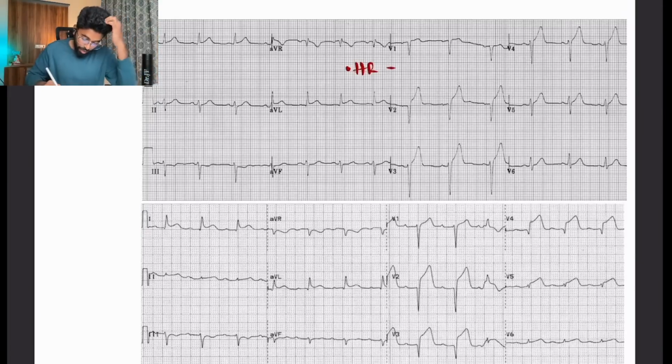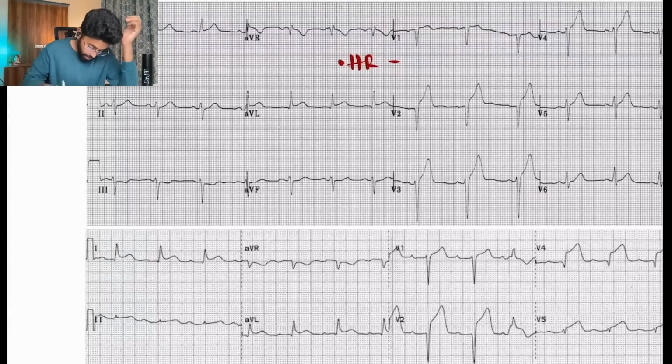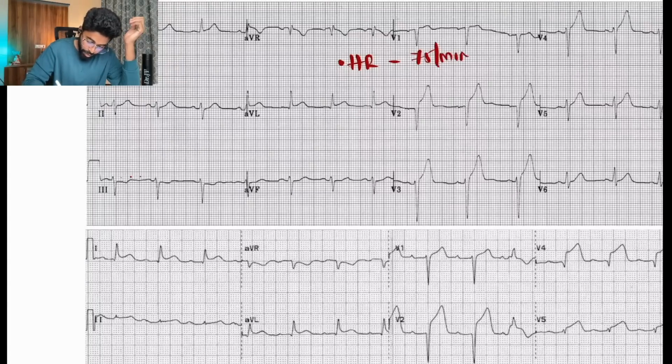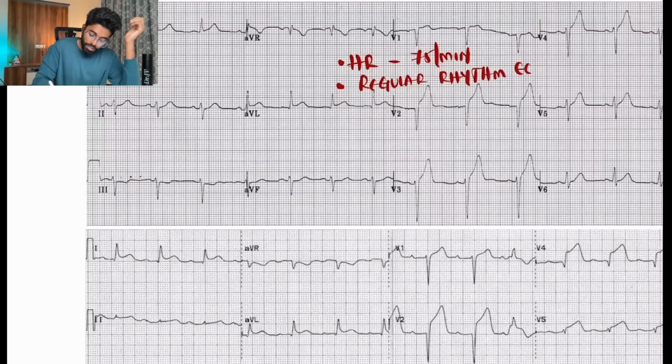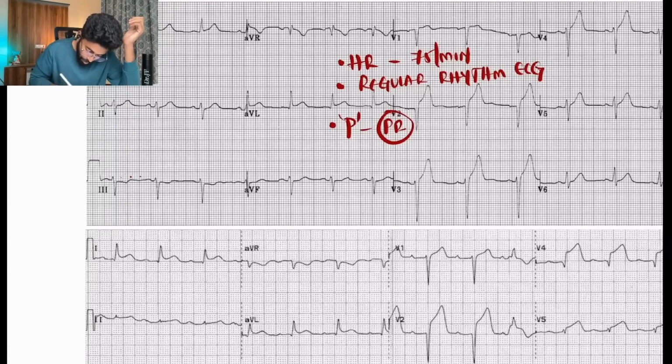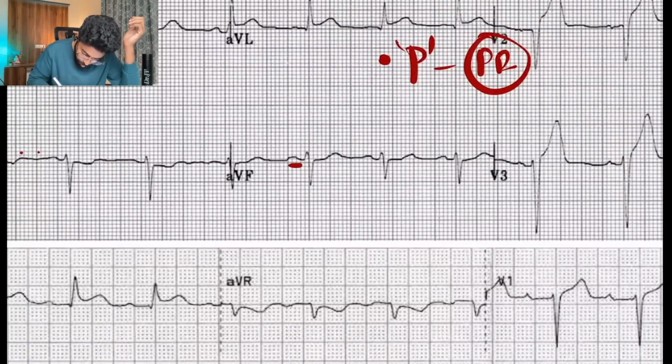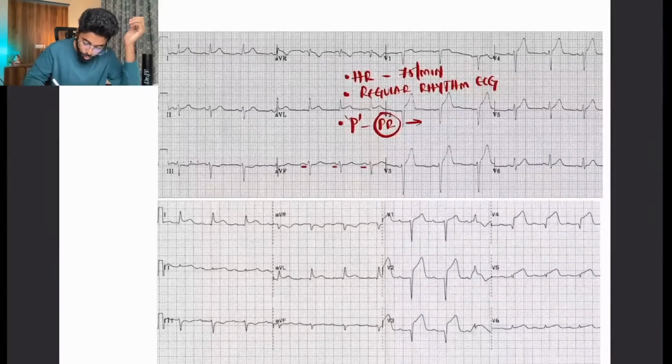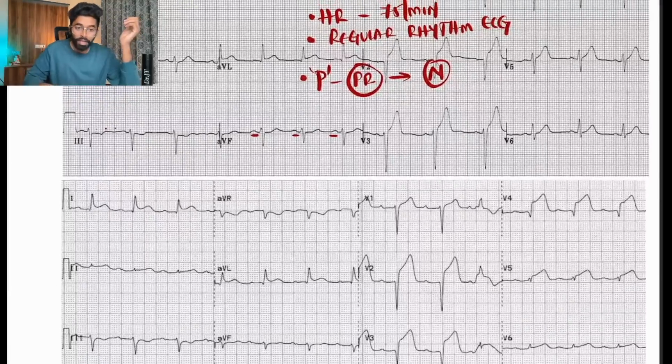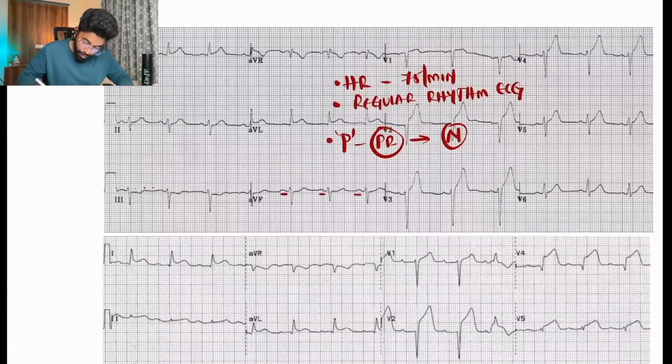We have the heart rate to calculate here. So what is the heart rate? Somewhere around 1, 2, 3, 4, and 4, so 300 by 4.75, around 75 per minute. And is it regular? 1, 2, 3, 4, 1, 2, 3, 4. Yes, this is a regular rhythm ECG. And what about the P wave and the PR? P wave and PR are normal. They almost look normal. The sinus dysfunction is not there, and there is a clear QRS.